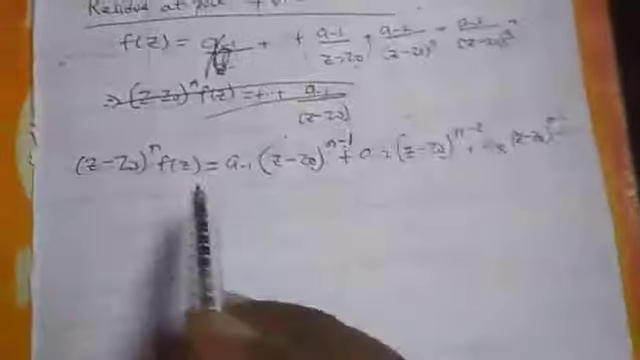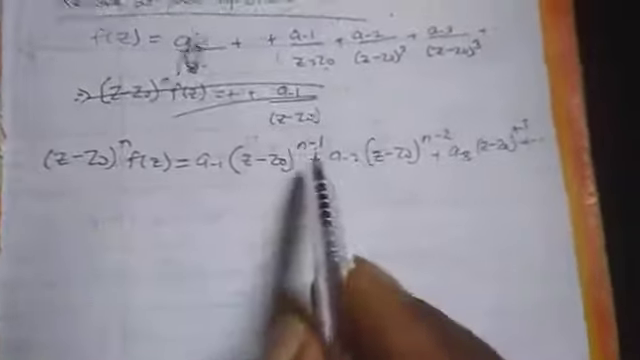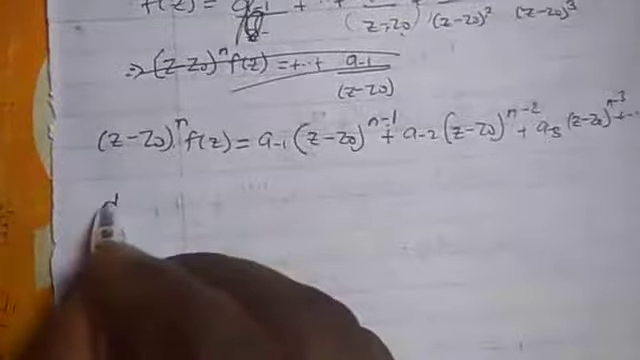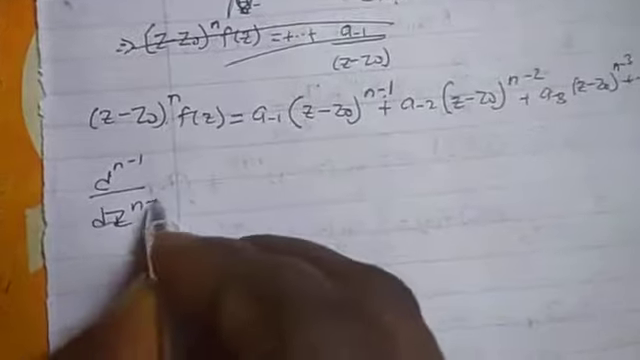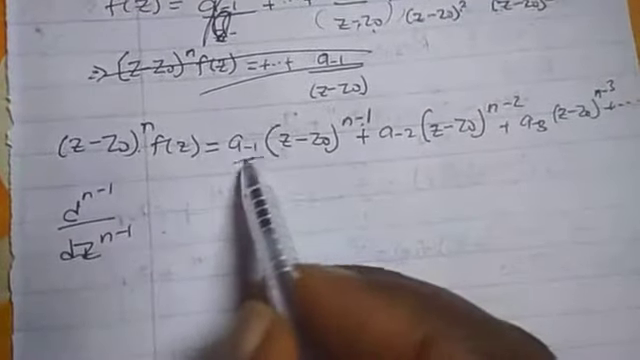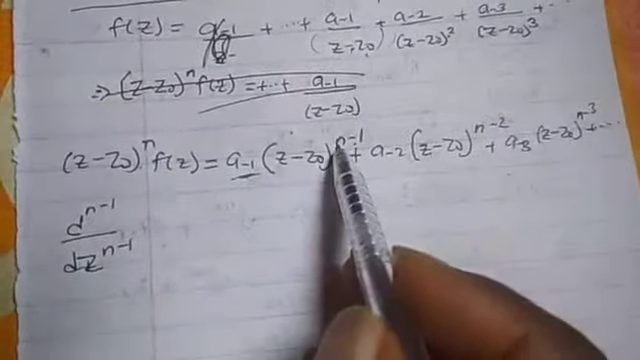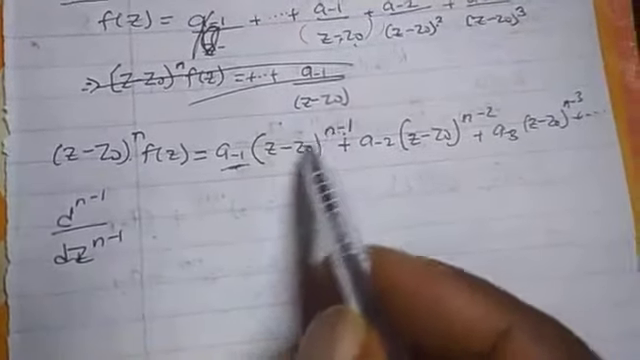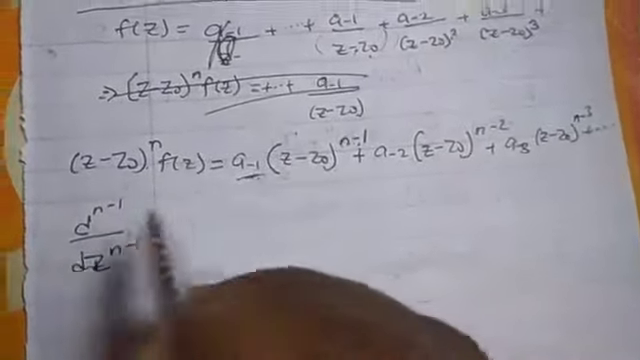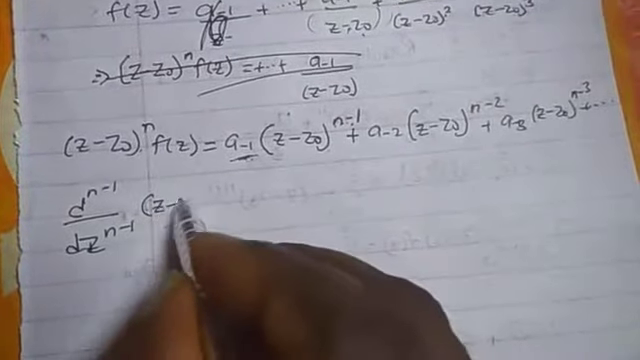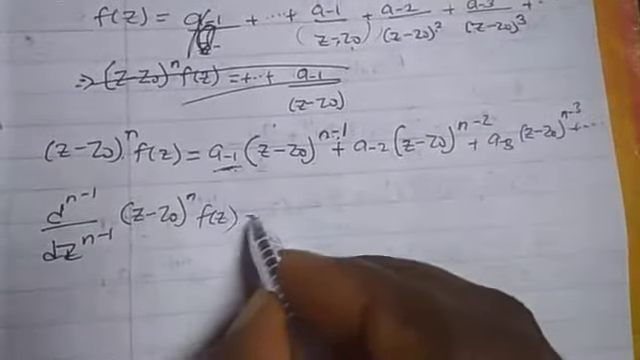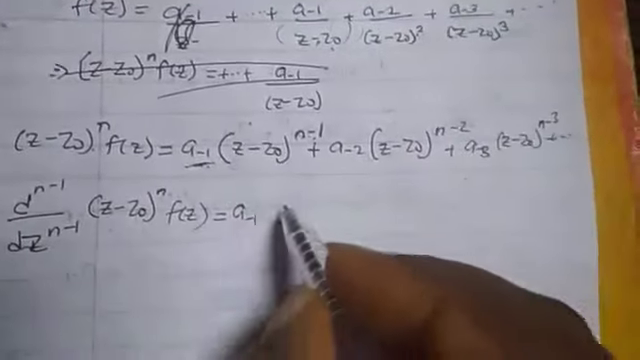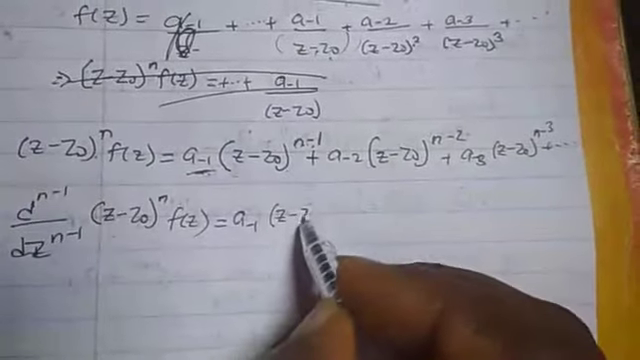Now, the best way to get rid of this is to differentiate. Let's differentiate with respect to z, n minus 1 times, because this is what we are looking for. If I differentiate up to n minus 1, then this will leave. It will remain this. So in that case, let's differentiate this. I'm putting differentiation to both sides. This will be a minus 1, z minus z naught.